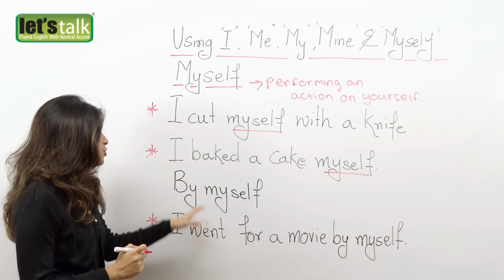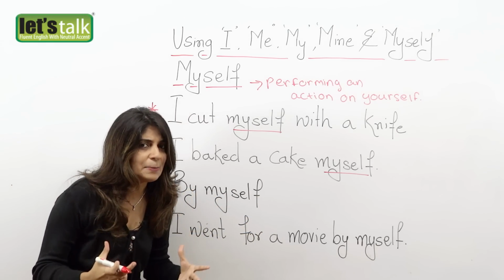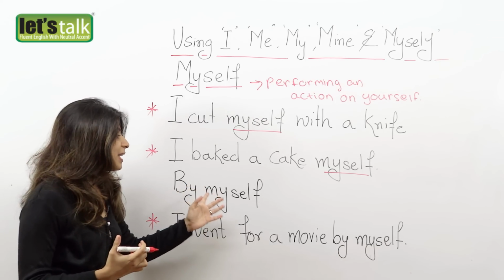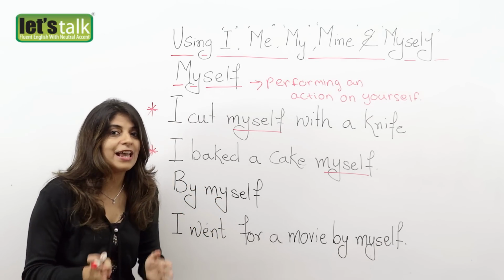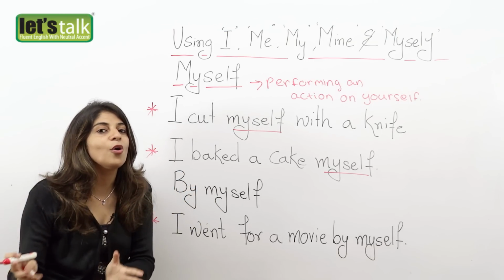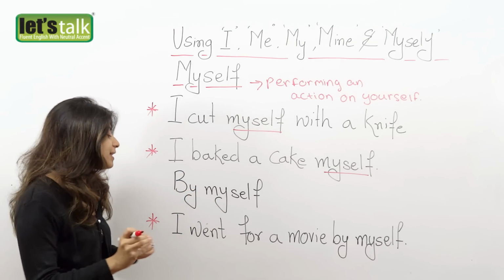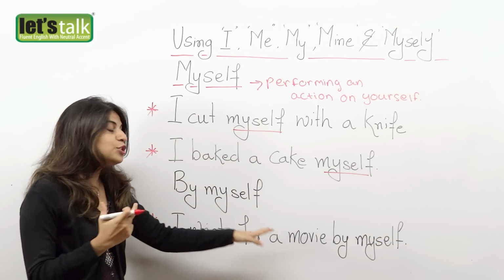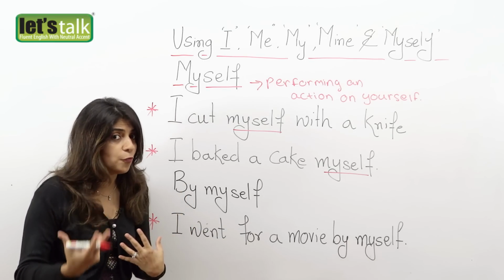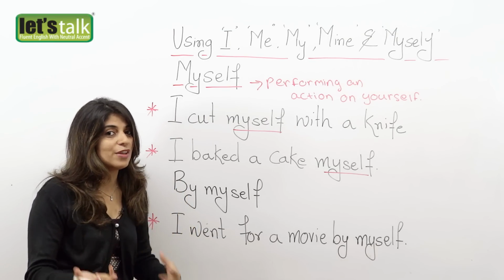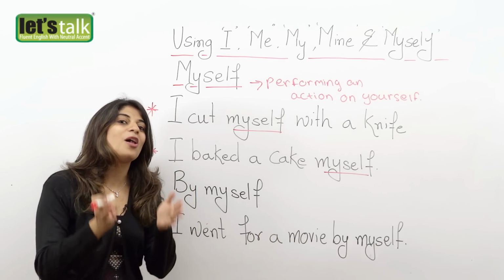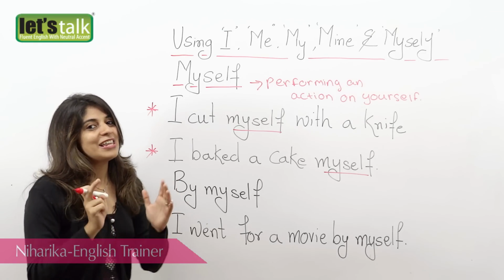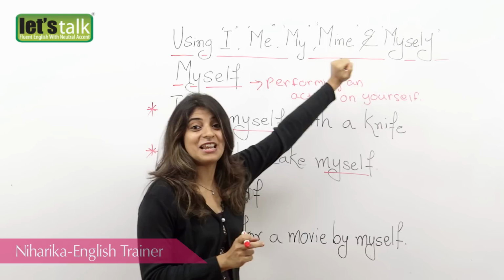Now there's another expression, by myself. Now what does that mean? Now when people say, I did this by myself, this means that the person was all alone, okay? So he or she was alone performing that action. So for example, I went for a movie by myself. So there was nobody to accompany me for a movie. So I went and watched the movie by myself. So this means I was all alone watching the movie. So this is how you would use the words I, me, my, mine, and myself.